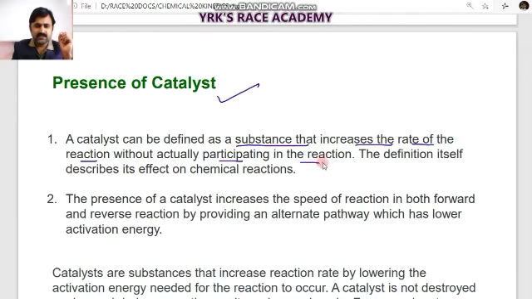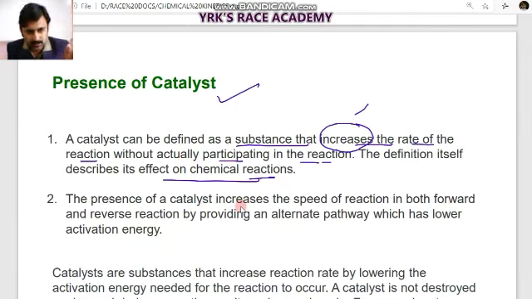The definition itself describes its effect on chemical reactions, meaning without being involved, it increases. Increases is the important term we have to observe here, the role the catalyst plays in the rate of reactions.